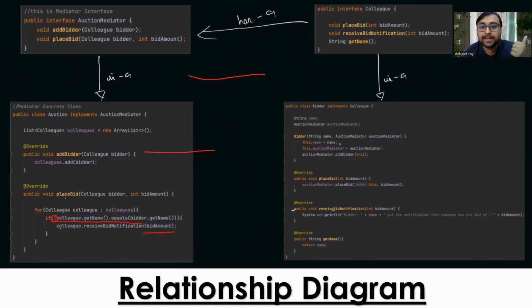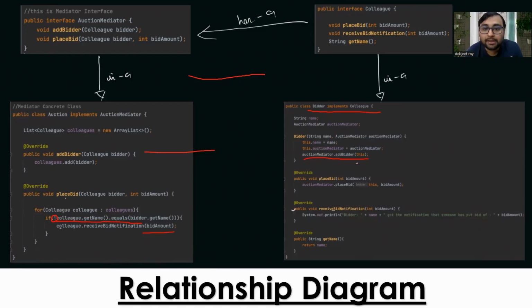Okay. So there is a class Bidder which implements Colleague. So there is a relationship between Colleague and Bidder, because Bidder is a Colleague only, right? So there is a relationship between the two. Then there's a name, then an AuctionMediator reference, this AuctionMediator interface reference being created. Then in the Bidder class constructor, if you observe, we are adding this bidder, which is the current colleague. We are adding the particular bidder name in the AuctionMediator, basically.